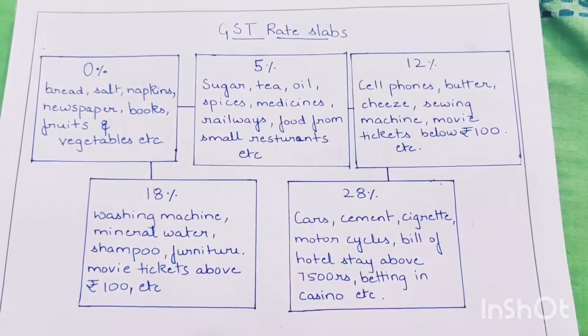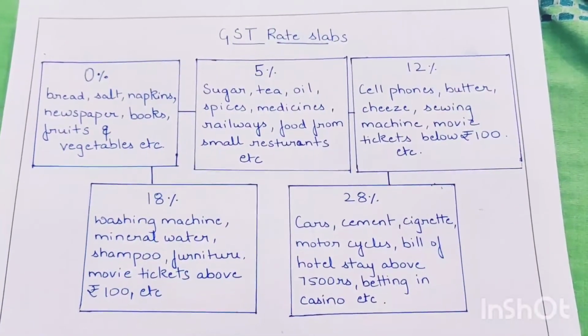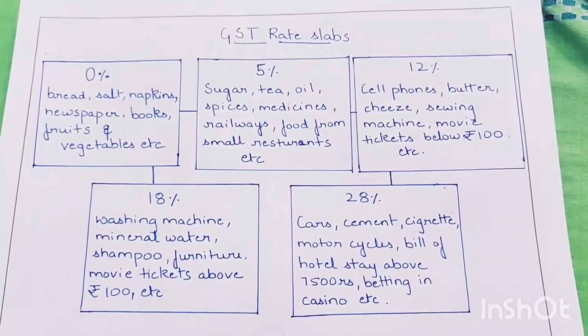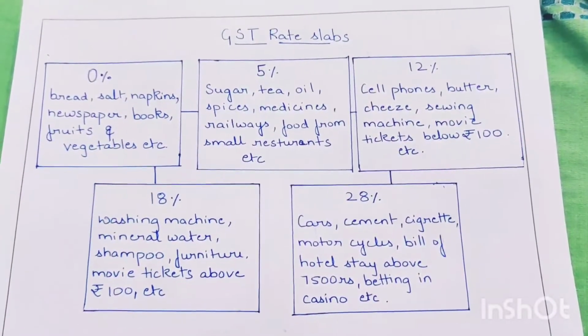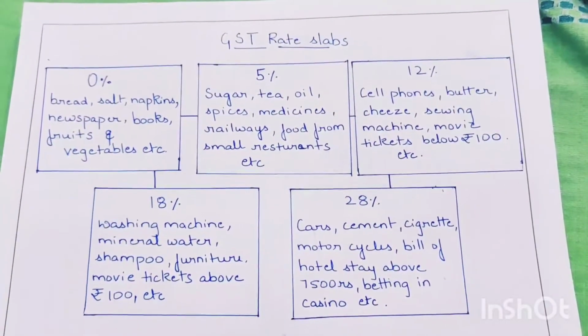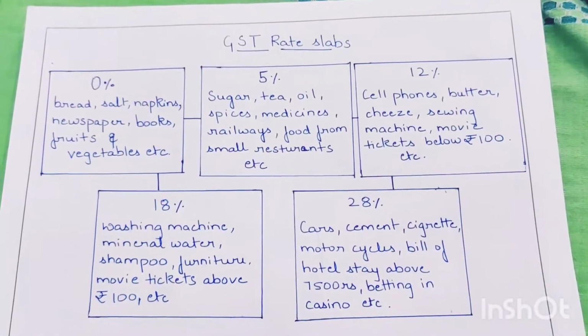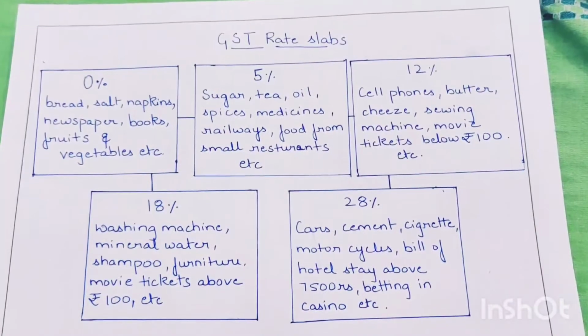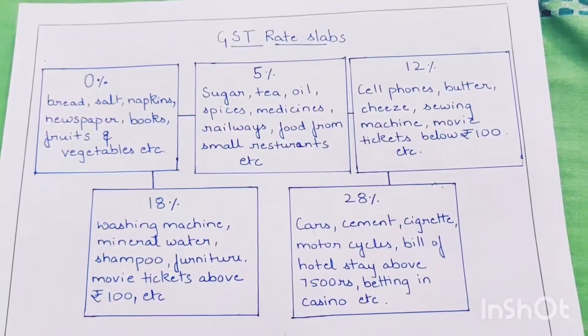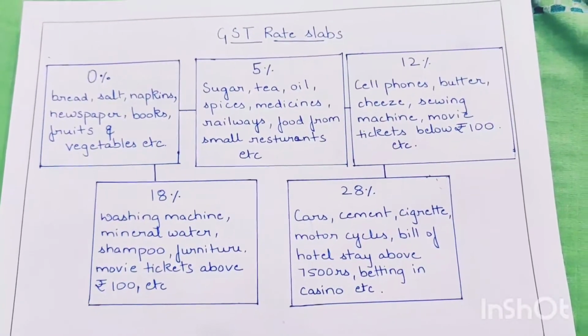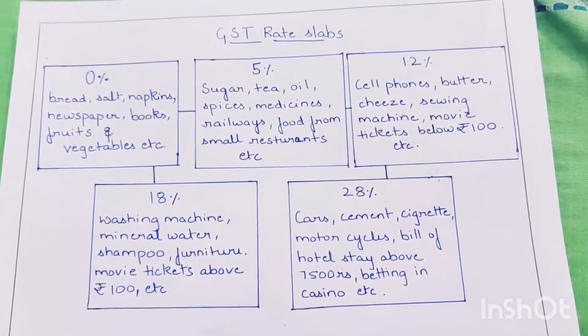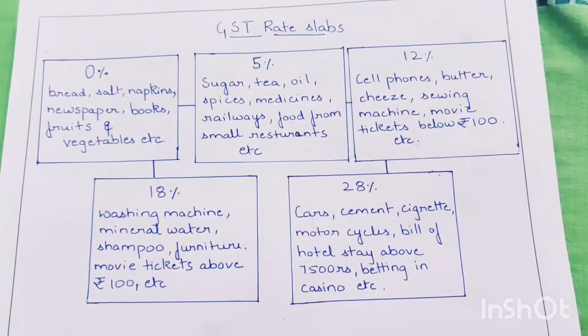Now, there are different GST rate slabs in India. These are 0%, 5%, 12%, 18%, and 28%. That means on all the goods and services, either there is no tax, or there is 5% GST, 12% GST, 18% GST, or 28% GST. Now let us see which goods and services are included in all these slabs respectively.